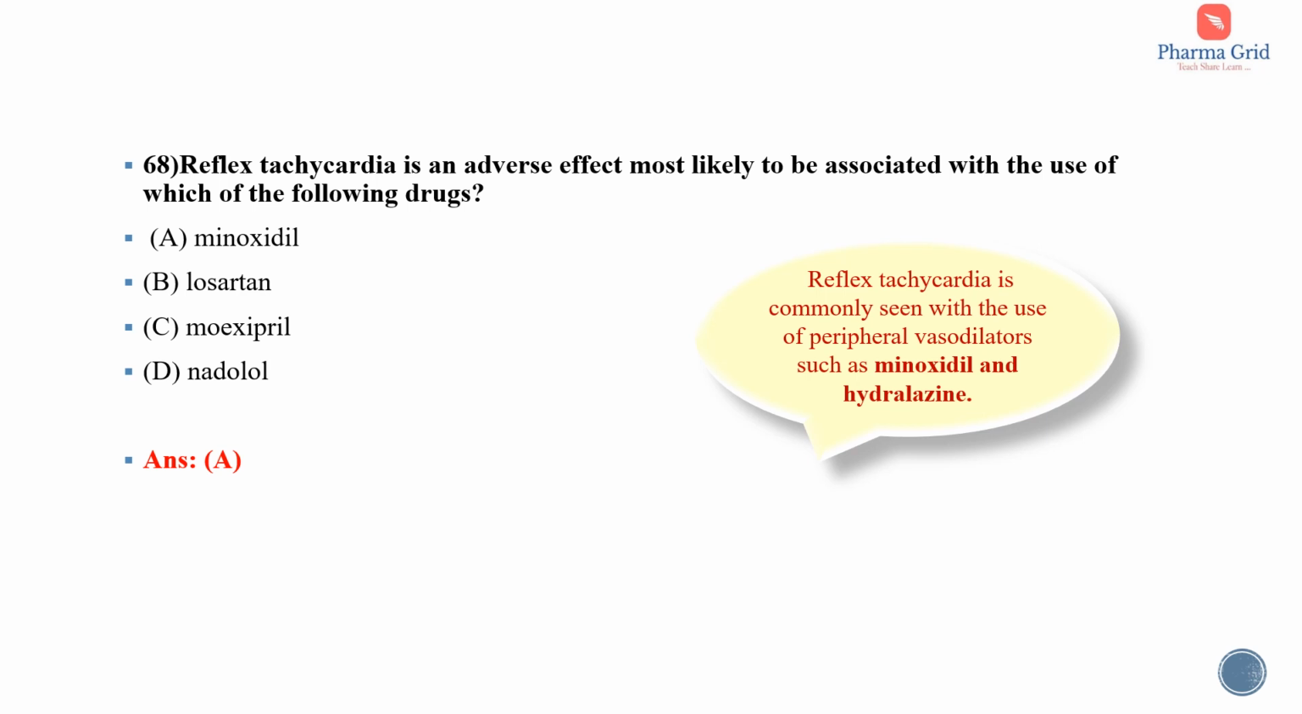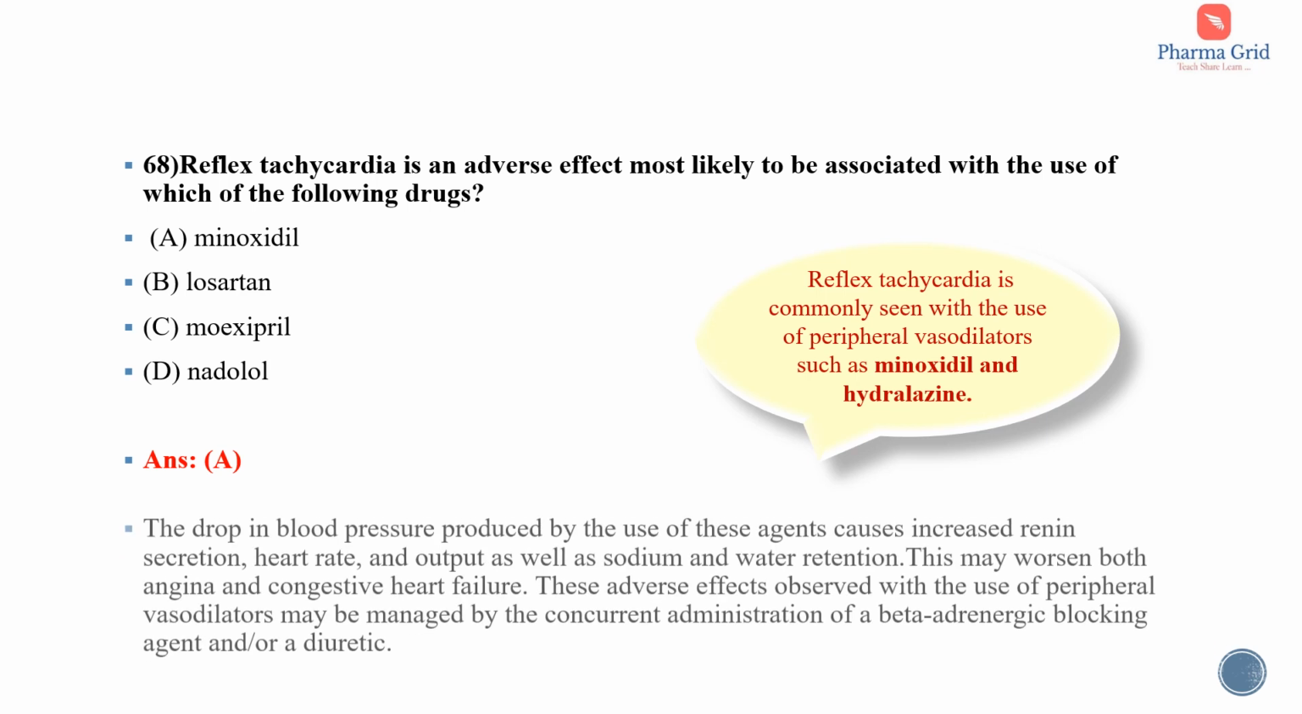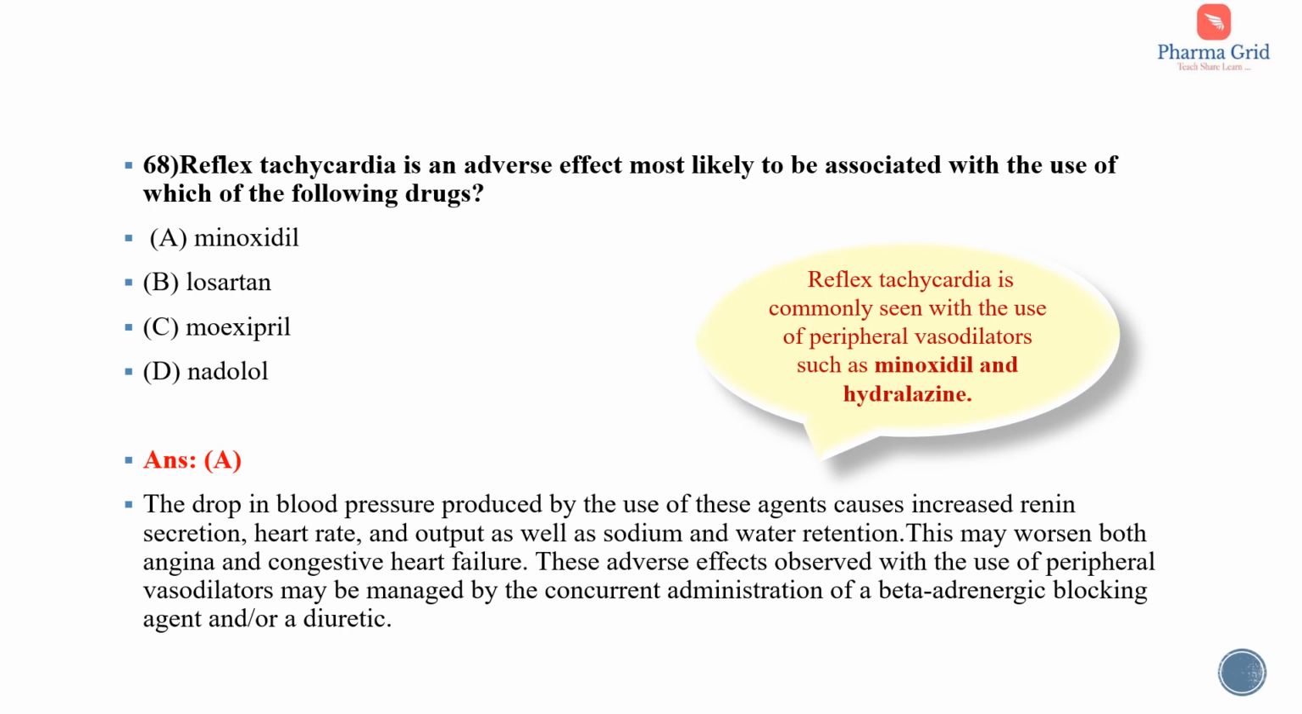What is losartan? Losartan is an ARB, that is angiotensin receptor blocker. The drop in blood pressure produced by the use of these agents causes increased renin secretion, heart rate and output as well as sodium and water retention. This may worsen both angina and congestive heart failure. These adverse effects observed with the use of peripheral vasodilators may be managed by the concurrent administration of a beta-adrenergic blocking agent and or a diuretic. So the point is that reflex tachycardia is commonly seen with the use of peripheral vasodilators such as minoxidil and hydralazine. So among these options, minoxidil is a peripheral vasodilator.